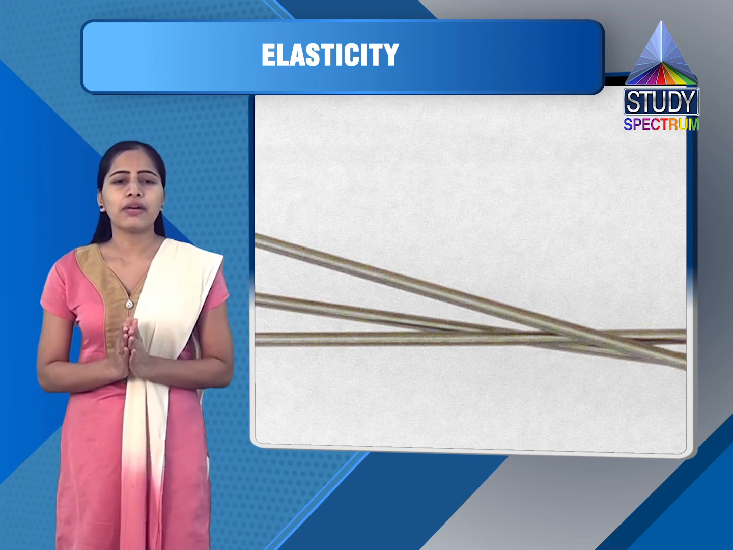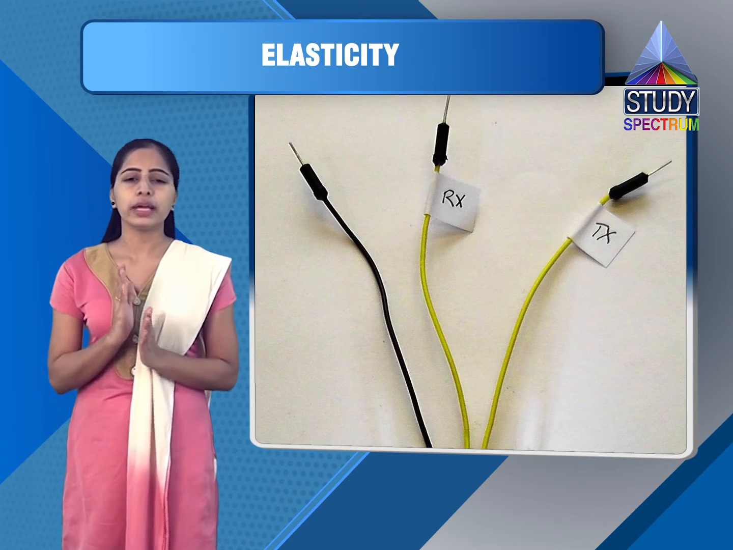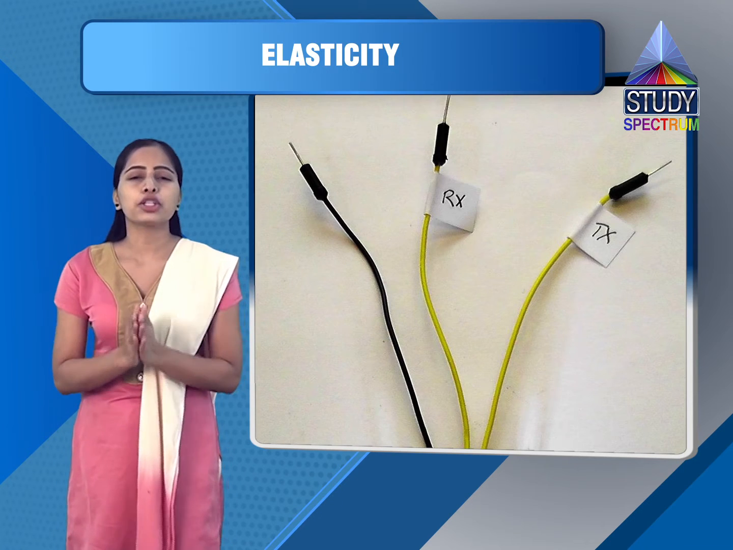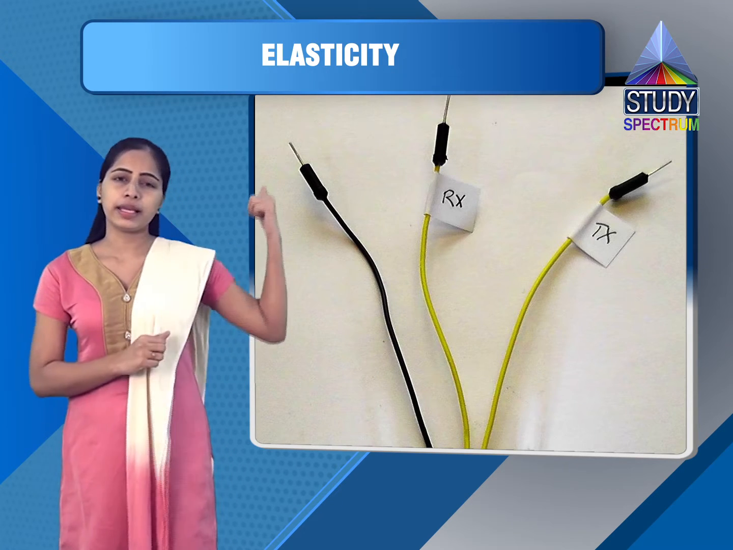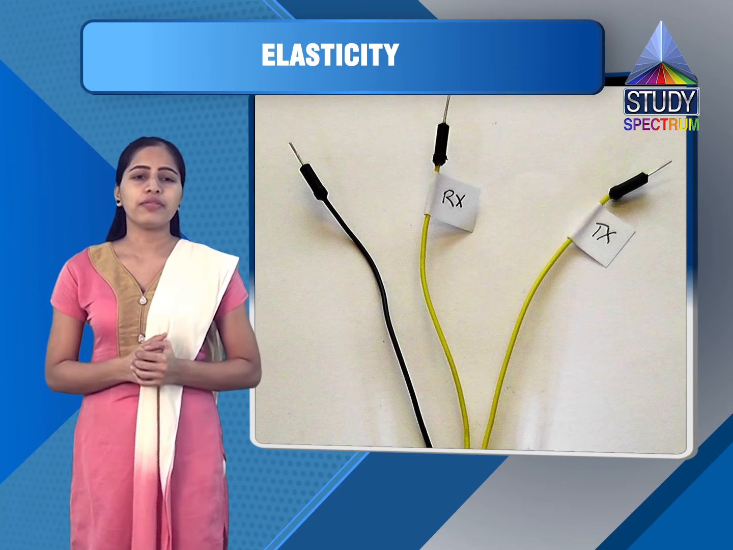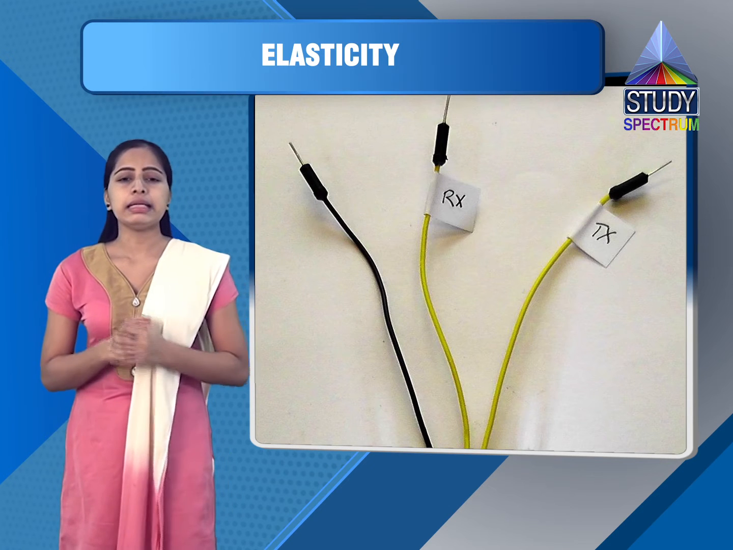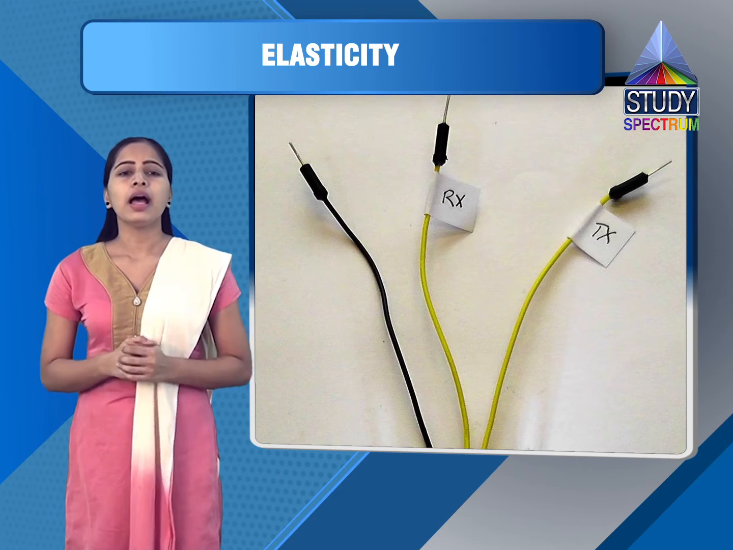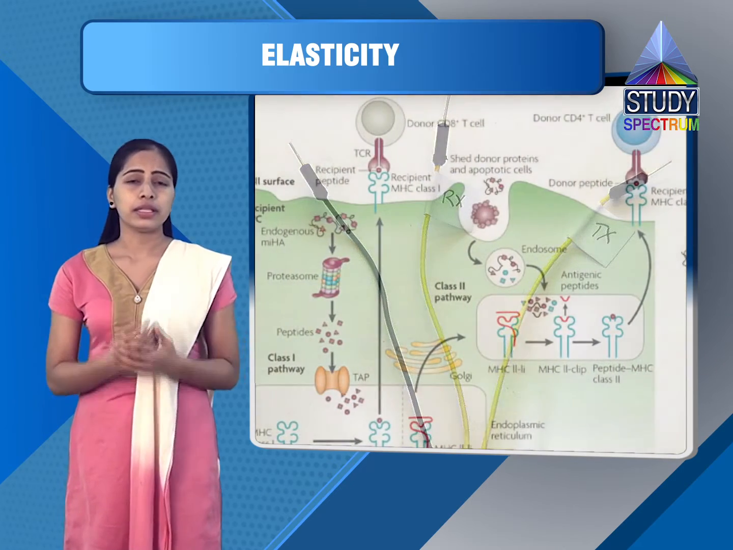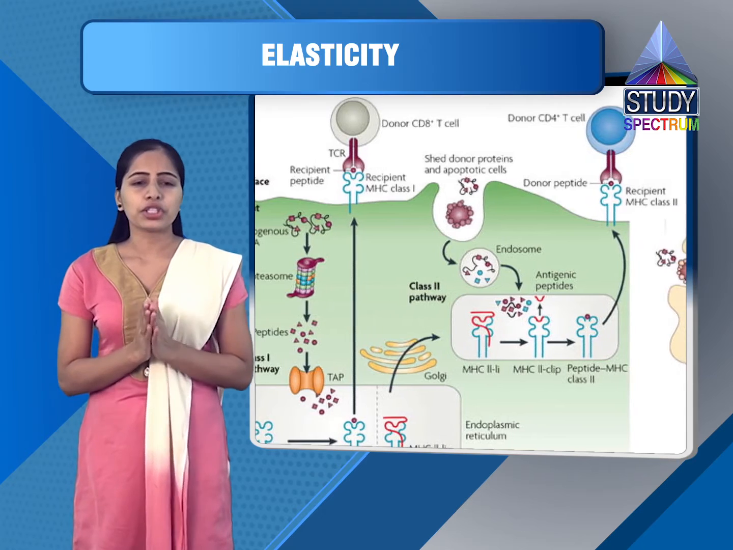Now we plot the graph of stress along the y-axis and strain along the x-axis. Then the nature of the graph you will get is like this, that you can see in the figure. Now look at this graph carefully. Along the x-axis you can see it is tensile strain, and along the y-axis it is tensile stress. Here the origin is O.